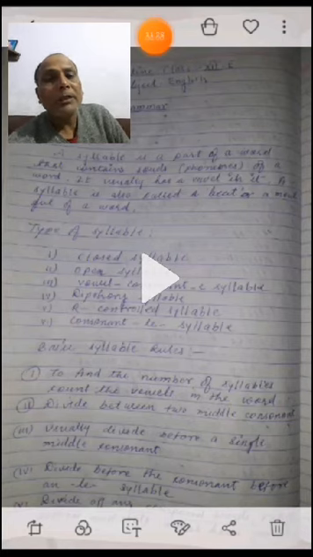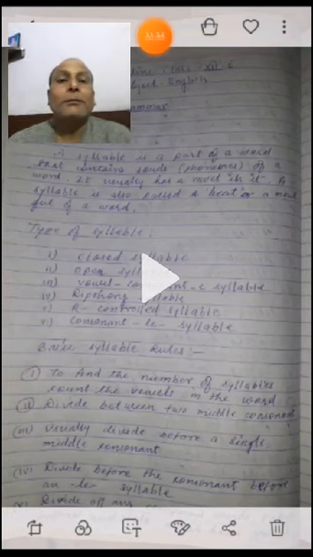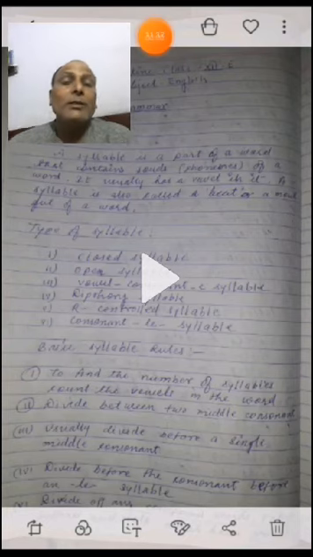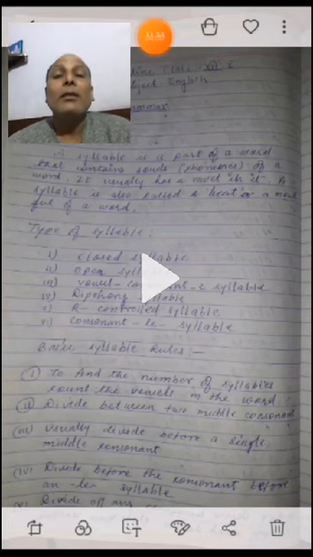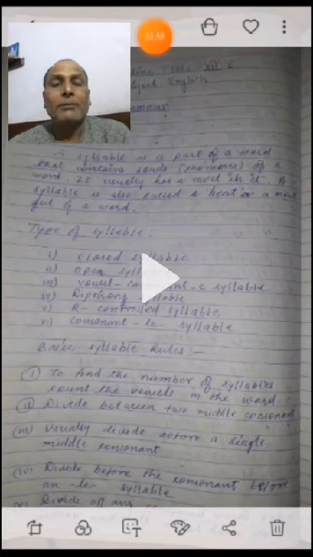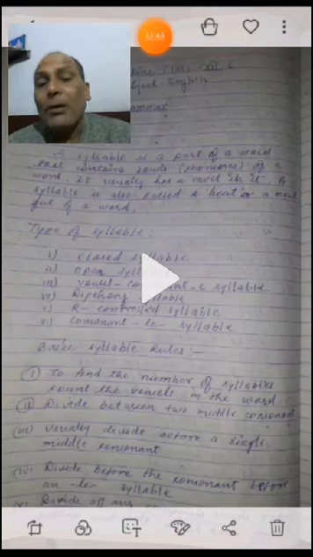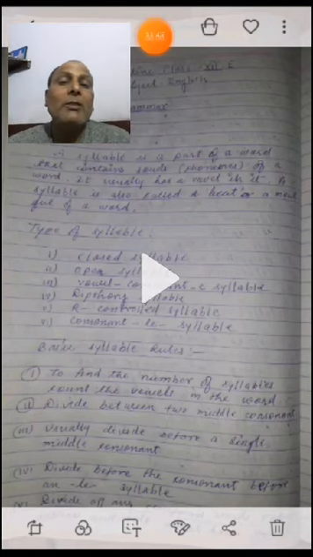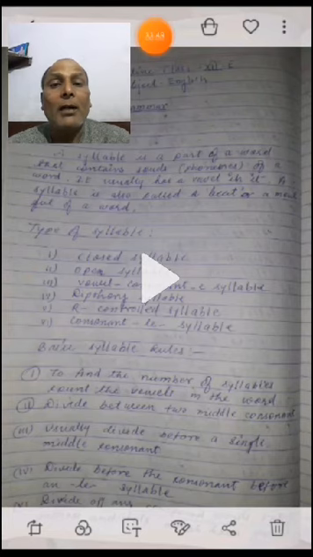It is very simple, but you have to go through the basic rules of syllables. A syllable is a part of a word which contains a vowel and consonant.